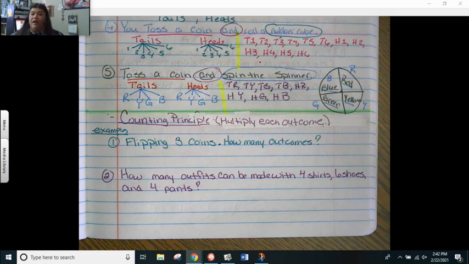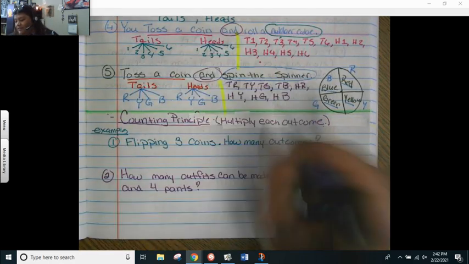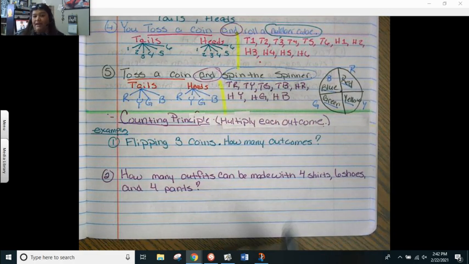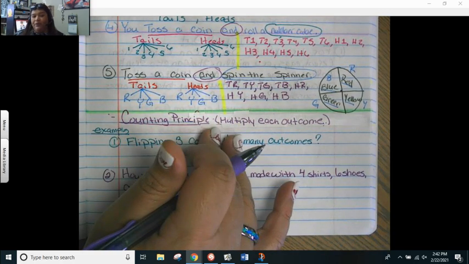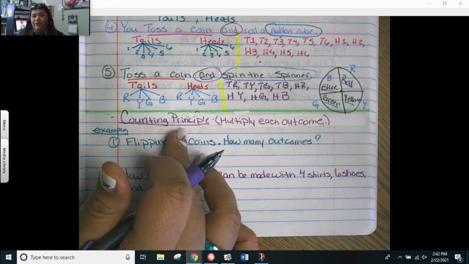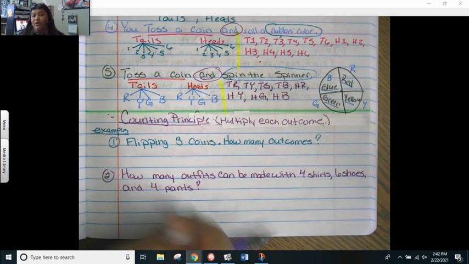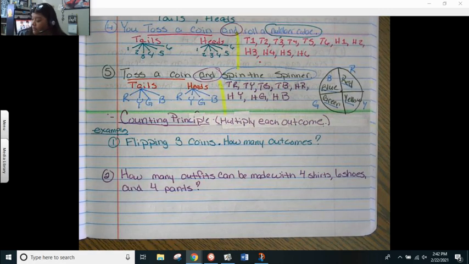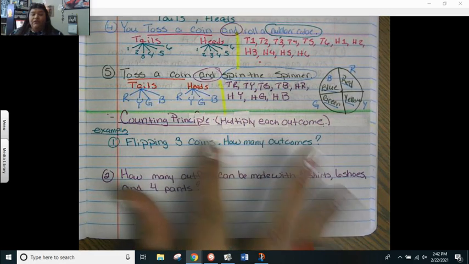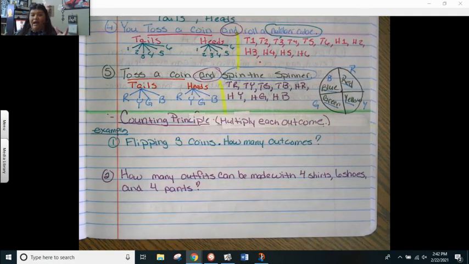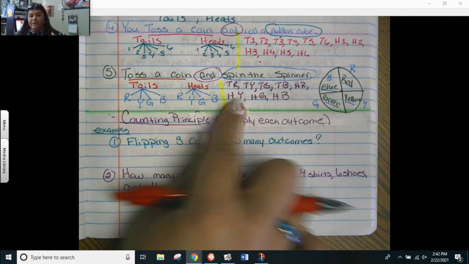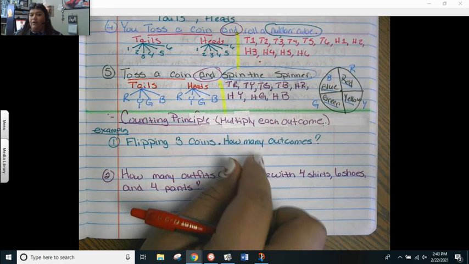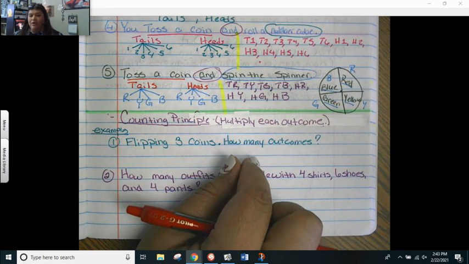Now, over 1 million combinations obviously is going to take forever if I do a tree diagram, but there's a shortcut, and that is called the counting principle. So go ahead and press pause, and you can go ahead and copy number 1 down, and I'll show you how the counting principle works. So to figure out the total amount of outcomes without even having to do the tree diagram or the table is we're just going to be multiplying each outcome. Okay, now I'll show you how that works.